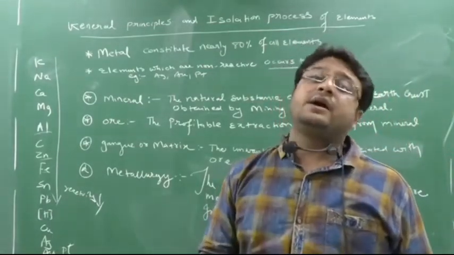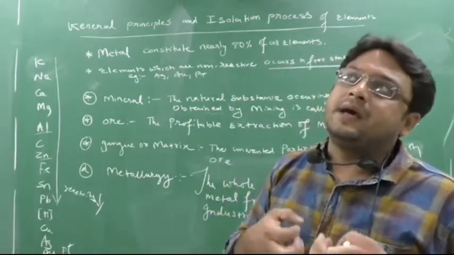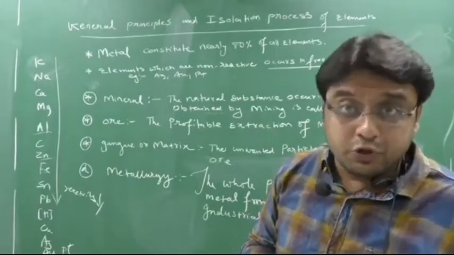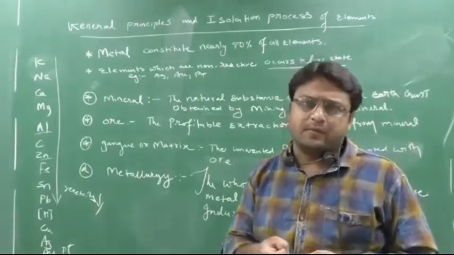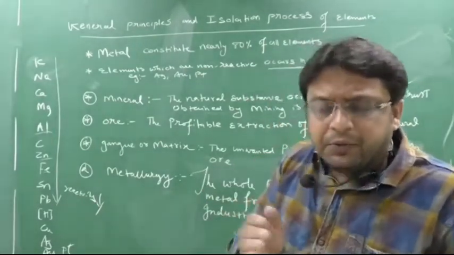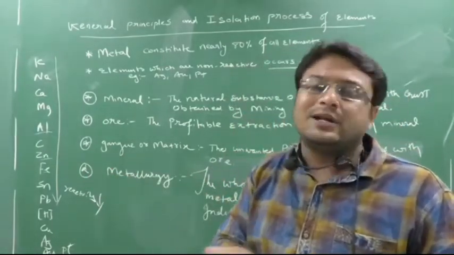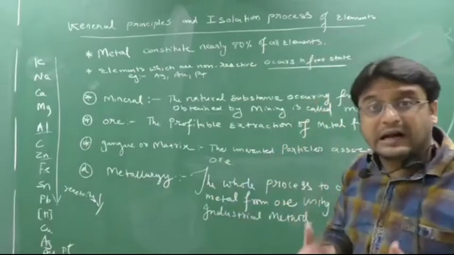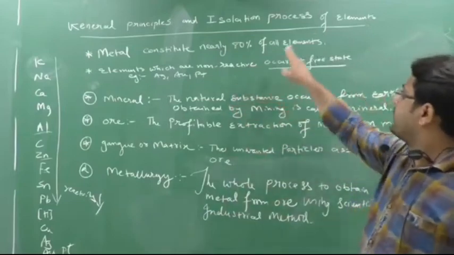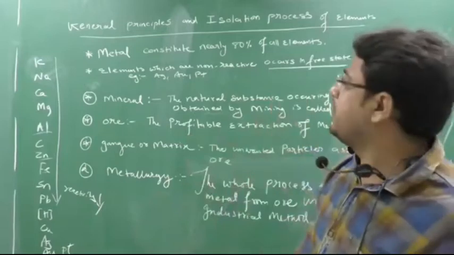They will occur in a combined form. And combined form, I told you, is either in oxide form or in sulfide form. Like oxide form: iron Fe2O3, FeO, ZnO, CuO. These all are oxide forms. They combine with oxygen because they are more reactive, and when they are more reactive, they have an affinity towards non-metals like oxides, sulfides, carbonates. Or they occur in carbide also, like iron carbide Fe3C. Clear? So elements which are non-reactive occur in free state, but elements which are reactive occur in a combined state. Okay. Next.